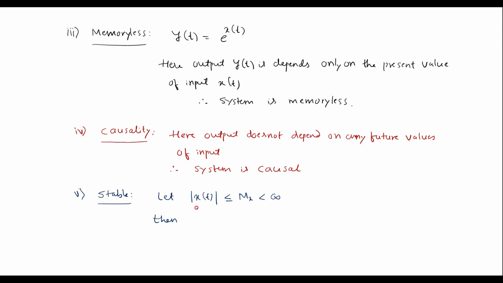Then the output y of t equal to e power x of t is also bounded, as its value is less than my, which is less than infinity. So here, as the input is bounded, the output is also bounded.